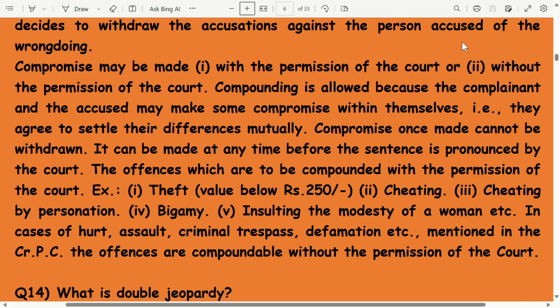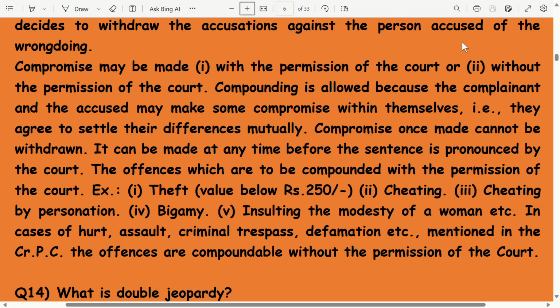The offences which are to be compounded with the permission of the court, for example, theft, value below rupees 250, cheating, cheating by personation, bigamy, insulting the modesty of a woman, etc. In cases of hurt, assault, criminal trespass, defamation, etc. mentioned in the CRPC, the offences are compoundable without the permission of the court.